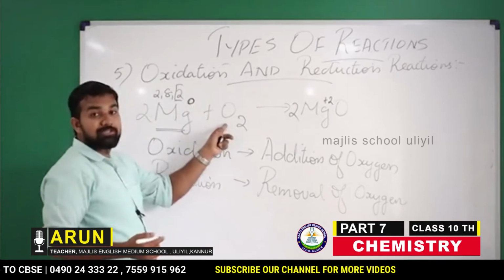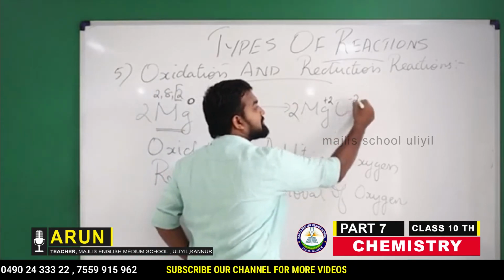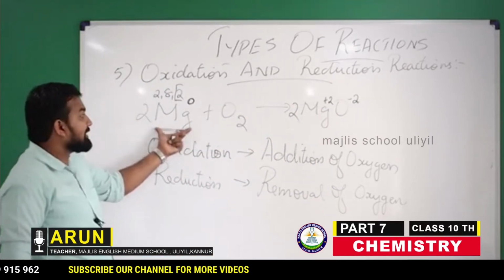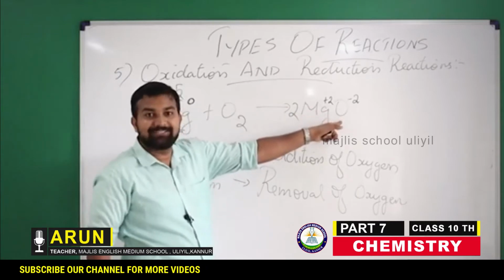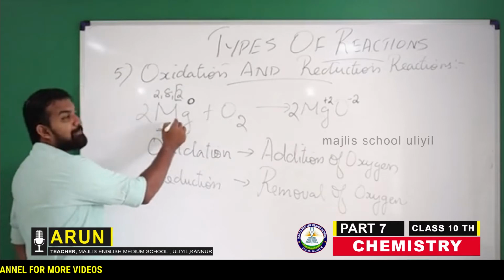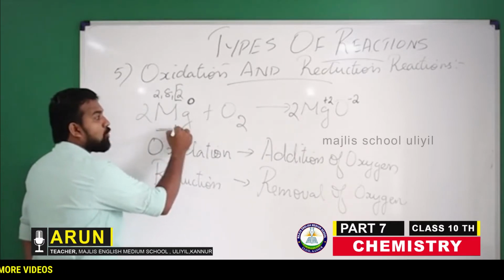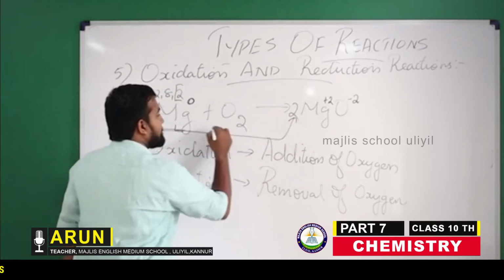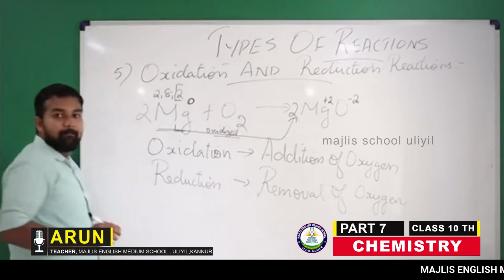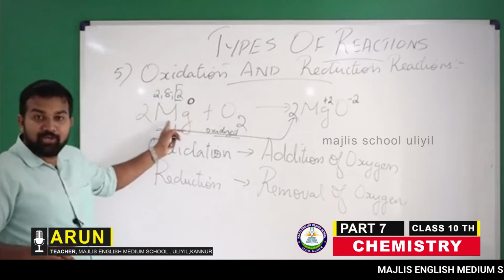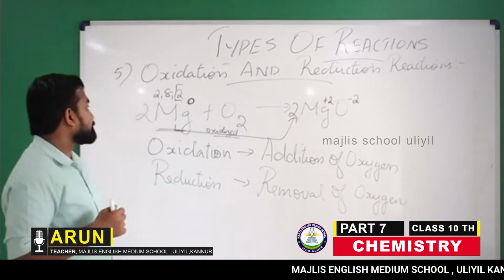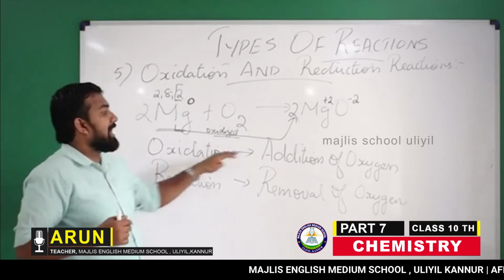And what will happen to this oxygen? Oxygen will accept 2 electrons and become -2. And what is being added to magnesium? Oxygen is added. So here what is happening to magnesium? Magnesium is oxidized, because oxygen is added to the magnesium atom. So oxidation means addition of oxygen.